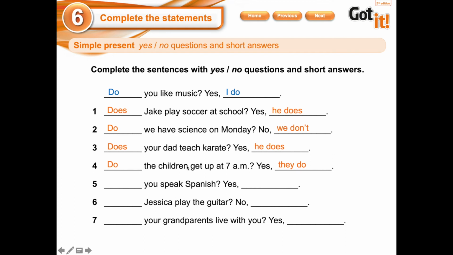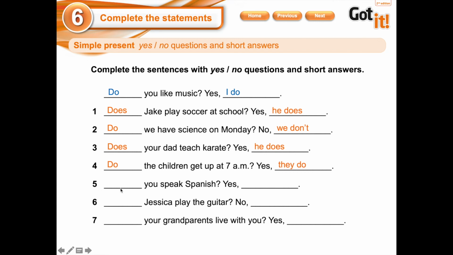Pay especially attention to this kind of words because you have it here. Tienen que prestar mucha atención al sujeto que van a ocupar de respuesta. Se van a fijar en la oración. Por ejemplo, acá yo digo the children y no puedo volver a poner the children. Yes, the children do. Necesito un pronombre personal. Por ende, necesito decir, ¿qué pronombre personal me sirve para the children? Ellos. ¿Cómo se dice ellos en inglés? They. La misma regla se aplica a todo el resto.